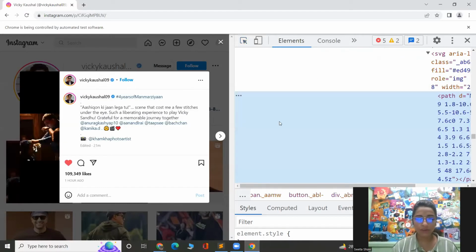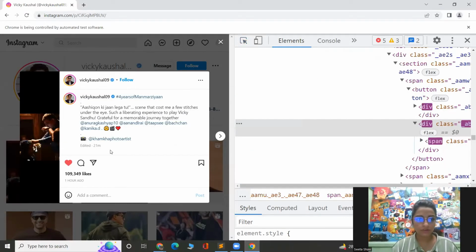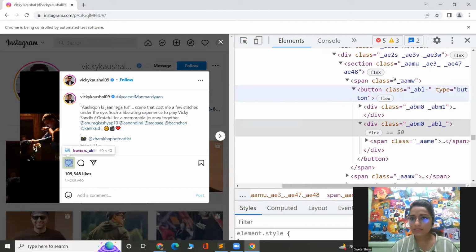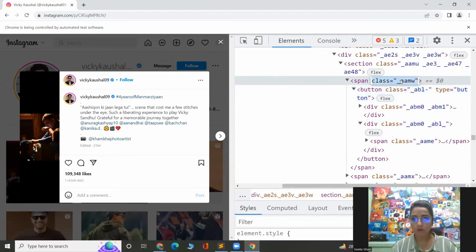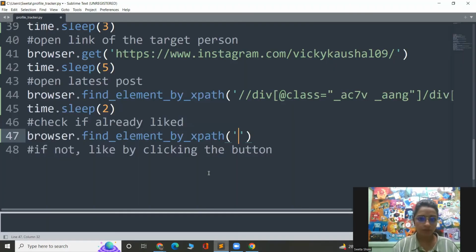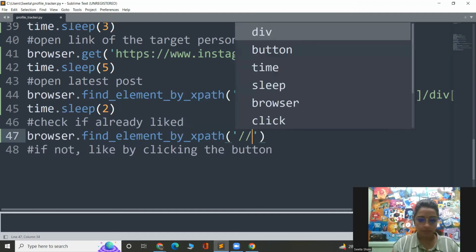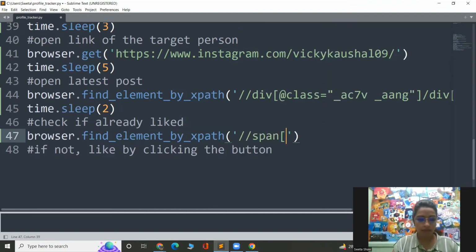So over here, let me undo this. Yeah. So there is this span element with this class. Let me copy this. Come here. It is a span element and the class is like this.